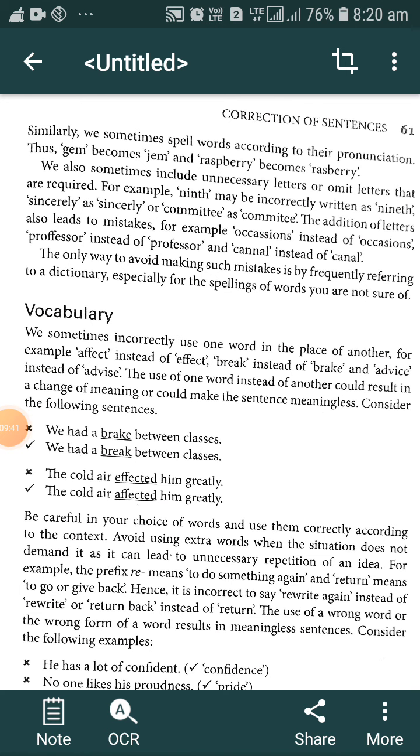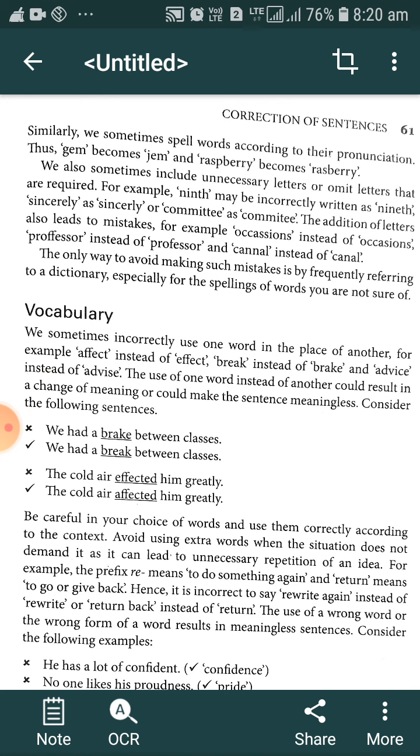There are some rules we must keep in mind while writing particular words, such as sincerely. We also sometimes include unnecessary letters or omit letters that are required. For example, ninth may be incorrectly written as "nineth". What is the correct spelling? Ninth. Sincerely may be written incorrectly as "sincerly". This is the correct spelling: we generally omit the e here and we write sincerely.